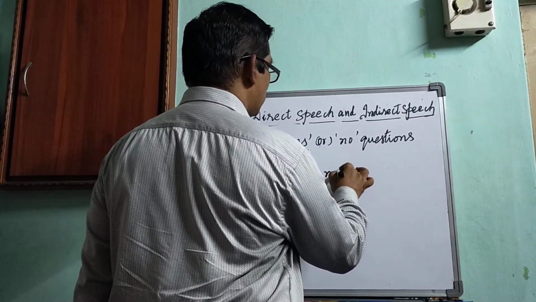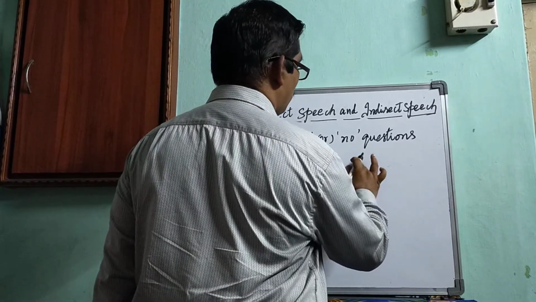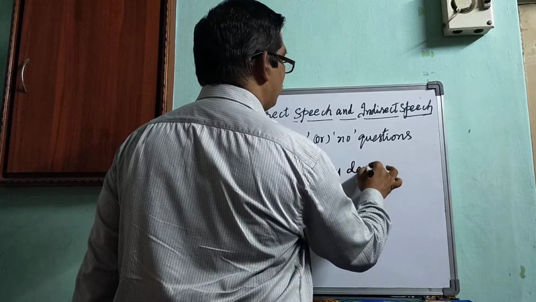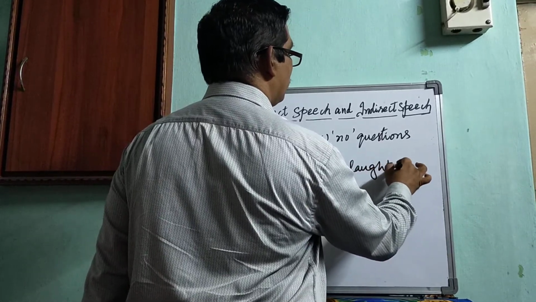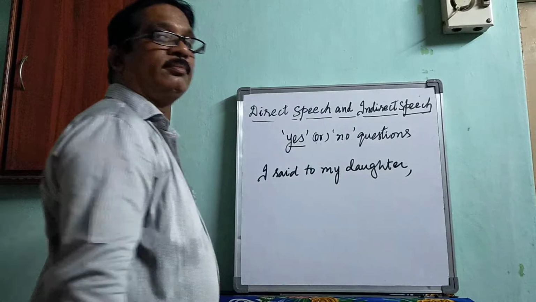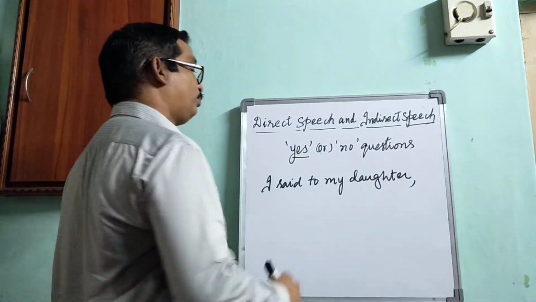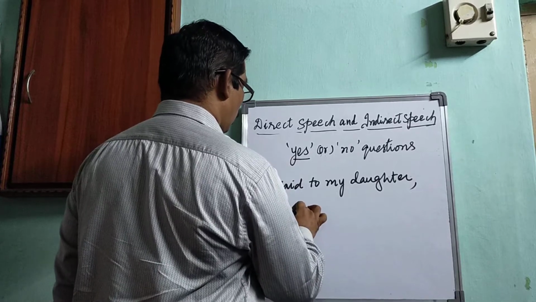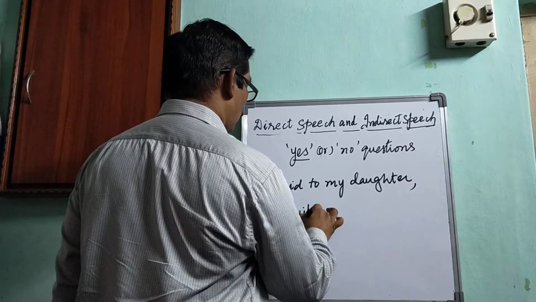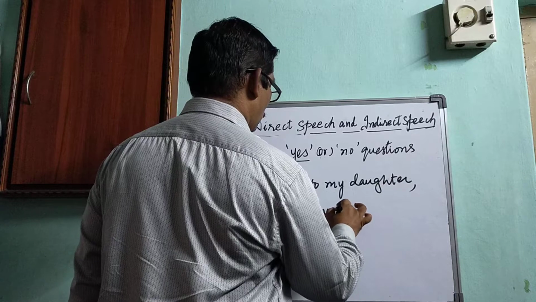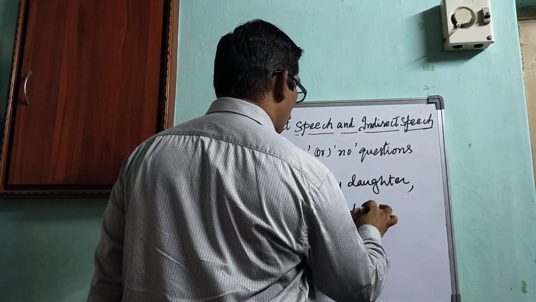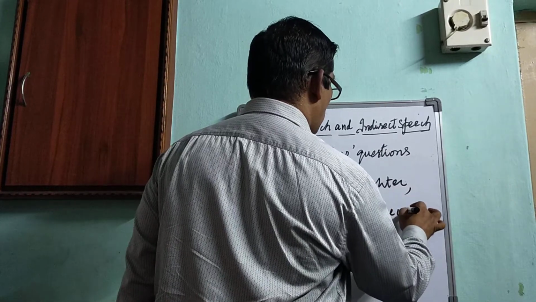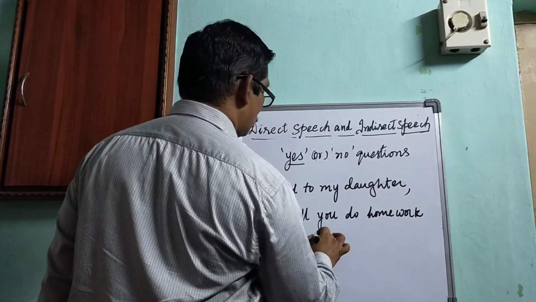I said to my son, or my daughter. I have a daughter, that's why my daughter. I said to my daughter, "Will you do homework tomorrow?"